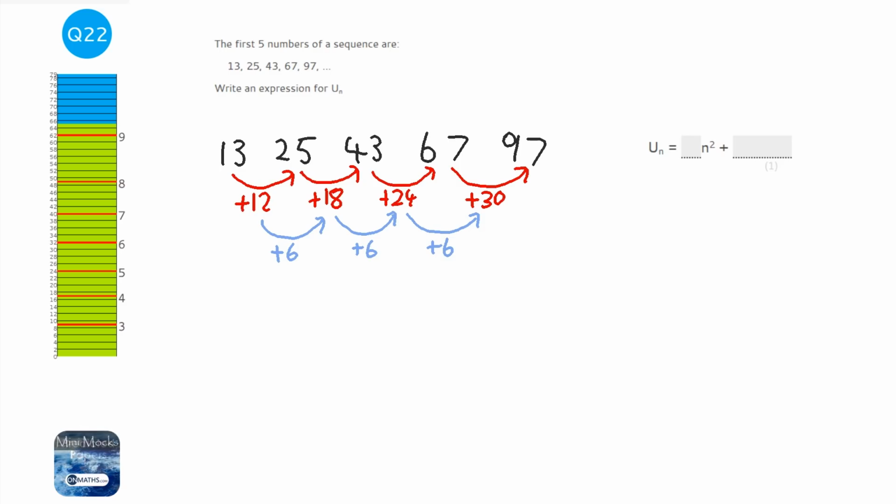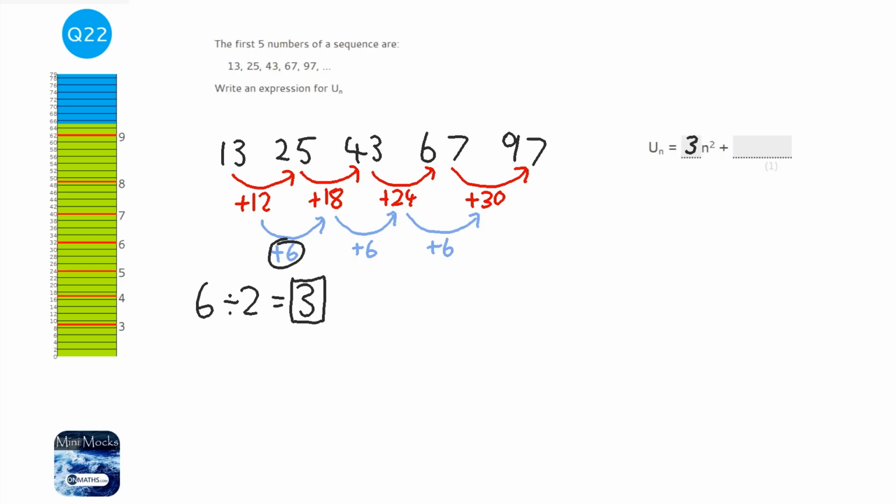Right, the step that people have difficulty with is you get the second difference and you halve it. And that's all you've got to do. Now, that halving, the dividing by 2, won't ever change. You'll always halve it and you get the number 3. This 3 is going to be the coefficient of the n squared. So I can fill that into my answer now. Now the problem is we don't know what else we need. What we need to do is write out the sequence 3n squared.